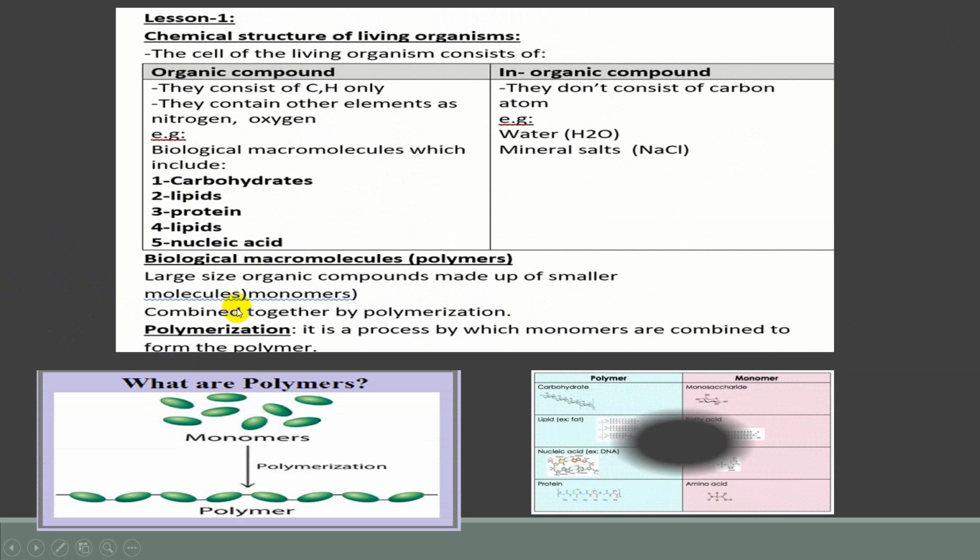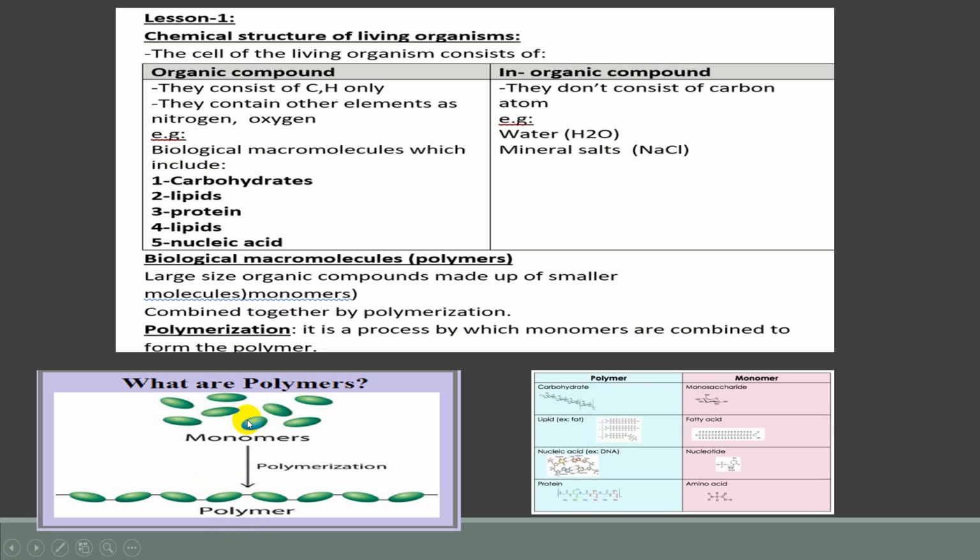The biological macromolecules, we can call them polymers. What's the meaning of polymer? As you see here in this figure, the polymer consists of units. I'm pointing to this unit. These units build the polymer. Poly means many.